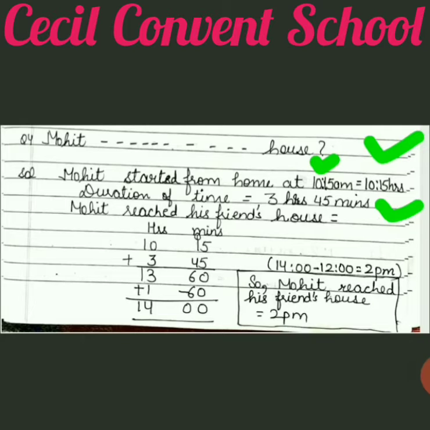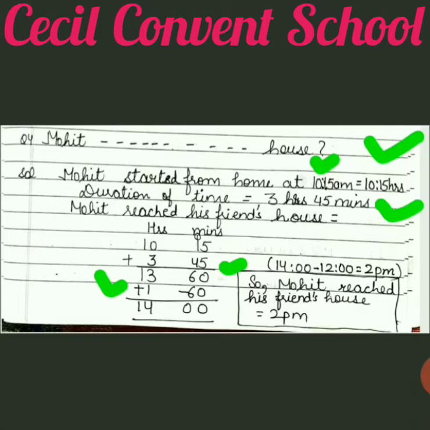So when we plus it, in minutes 60 comes, and you know that if the number is 60 or more than 60, what do we do? We minus 60 from here and plus 1 here. Clear? Simultaneously you have to do this. 60 minus 60 is 0, and 13 plus 1 is 14. Again, students, it is a 24-hour clock because we already converted am into hours. So what do you do? This 14 you have to convert in a 12-hour clock.